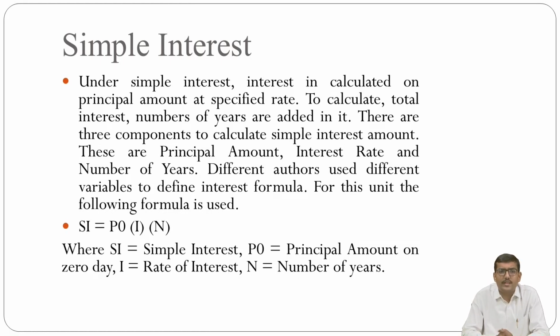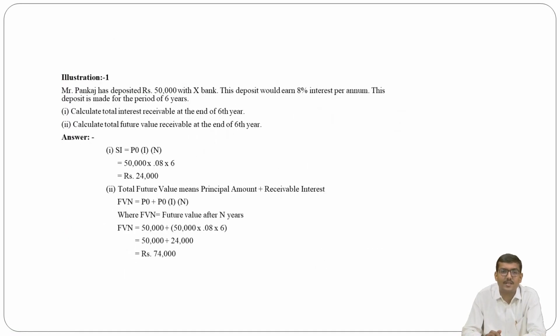For this unit, the following formula is used: simple interest is equal to P0 multiplied by I multiplied by N, where SI is equal to simple interest, P0 is your principal amount on the 0 day, I is equal to rate of interest, and N is equal to number of years. So then you will get the simple interest.